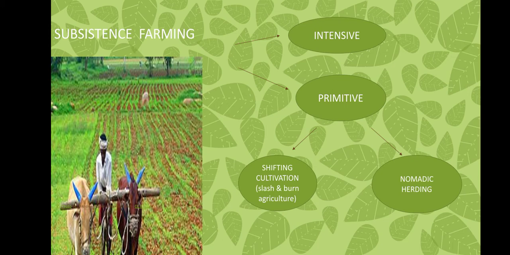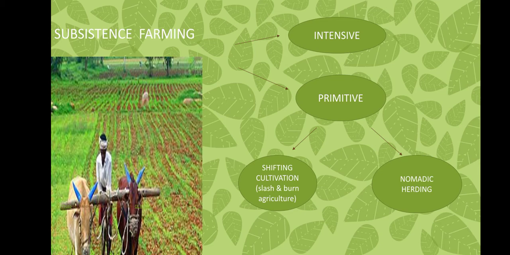In shifting cultivation, as the name suggests, farmers used to shift from one plot to another. First, they select a particular area, clear the area by cutting the trees, then burn the remains of them. As soon as the rain falls, they sow the seeds. A year or two they grow on the same plot. When this plot loses its fertility, they shift to another plot. Due to this pattern, this practice is also known as slash and burn agriculture.